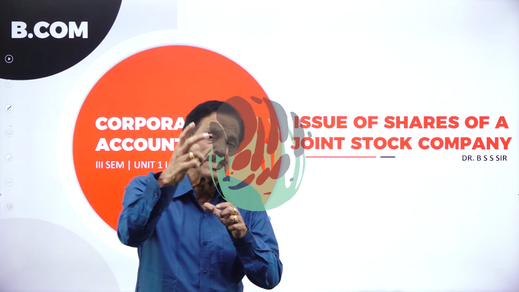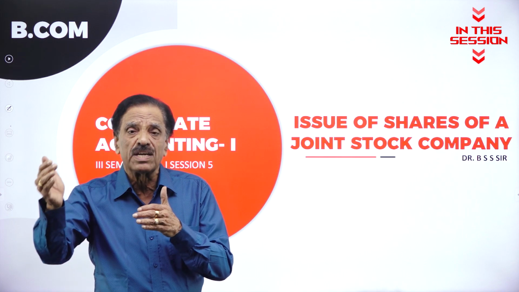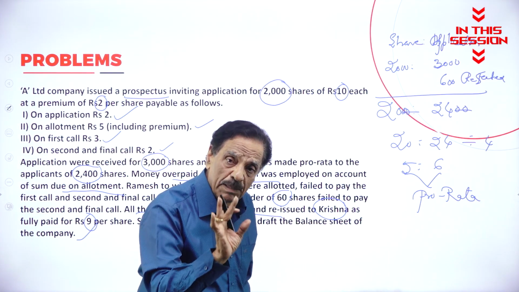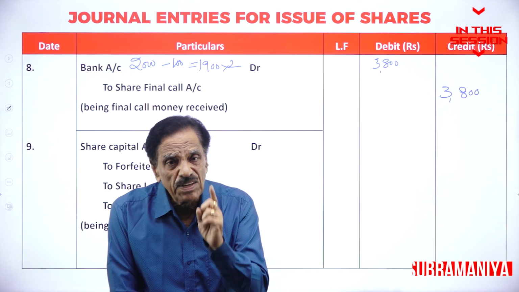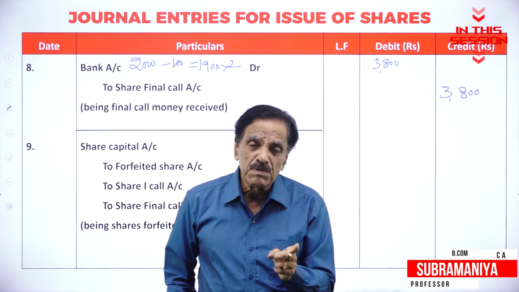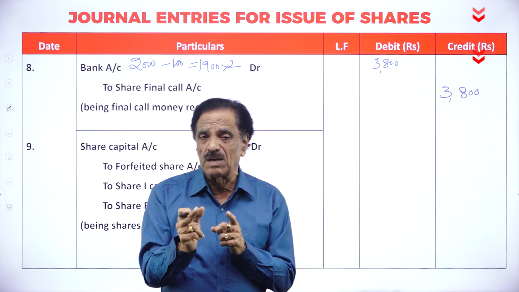Share can be issued in three ways: share at a par, share at a discount, share at a premium. Pro rata means proportionately accepted. If any forfeiture takes place after the payment of the premium, don't take the premium into consideration.